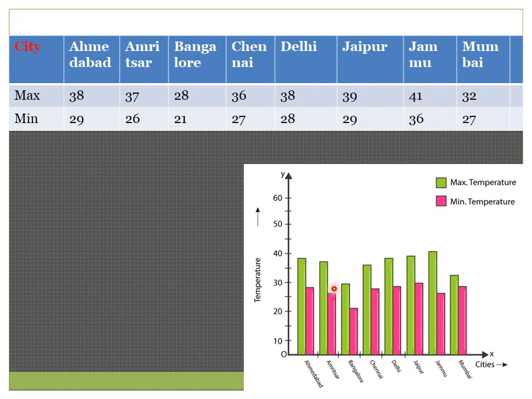Here is the plot, the graph. If you plot the graph here, on the x-axis the cities are given and on the y-axis the temperature is given in degrees centigrade. The green one is showing the maximum temperature and the pink one is showing the minimum temperature. So we have to give the conclusion reading this graph. Which one is having the maximum and which one will be having the minimum? All the questions we have discussed in the previous slide.